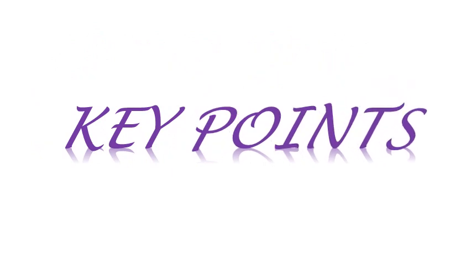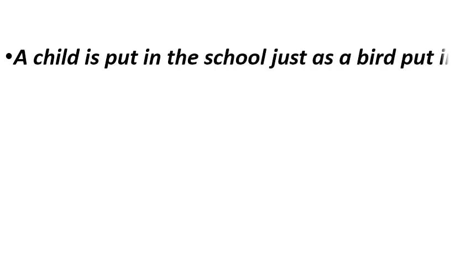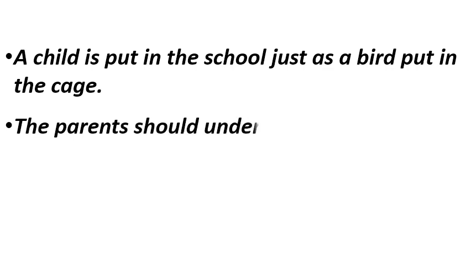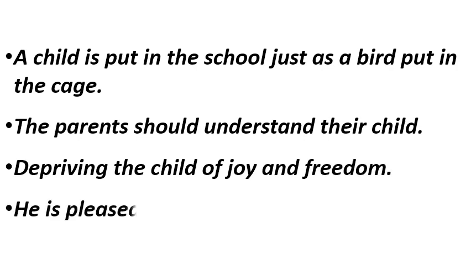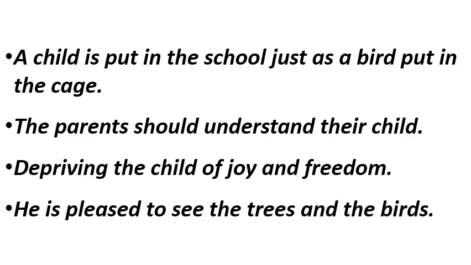So let's see what the main key points of the poem are. Number 1, a child is put in school just like a bird put in a cage. Number 2, the parents should understand their child. Number 3, depriving the child of joy and freedom. Number 4, he is pleased to see the trees and the birds. So these were the main key points of the poem.